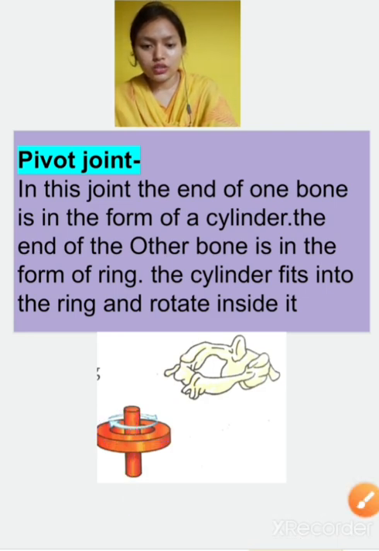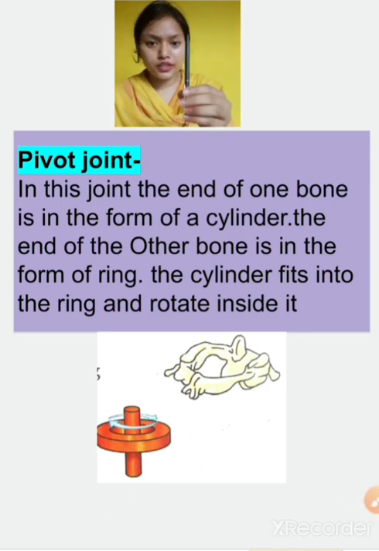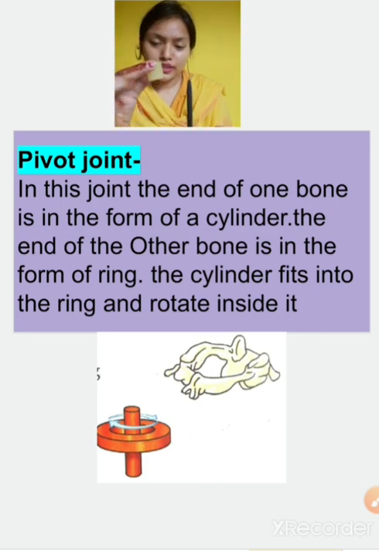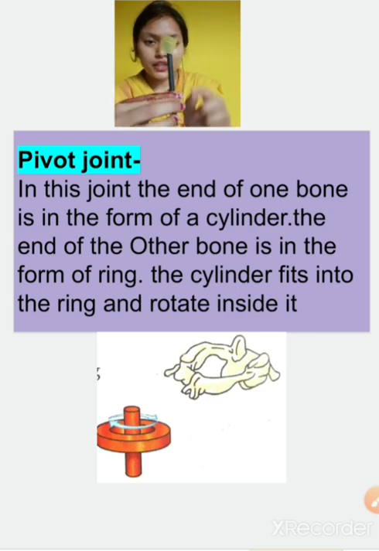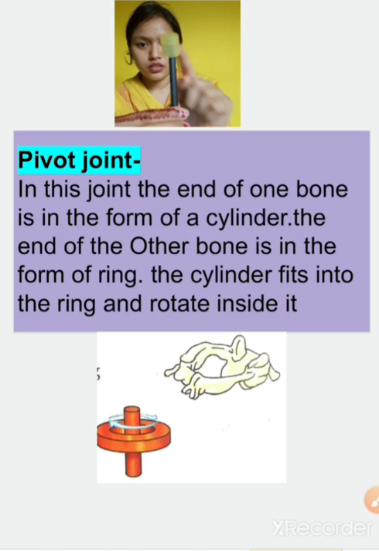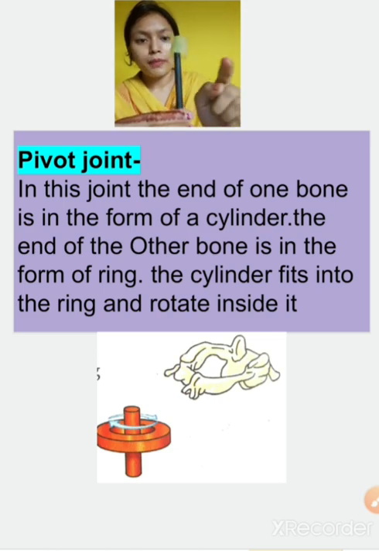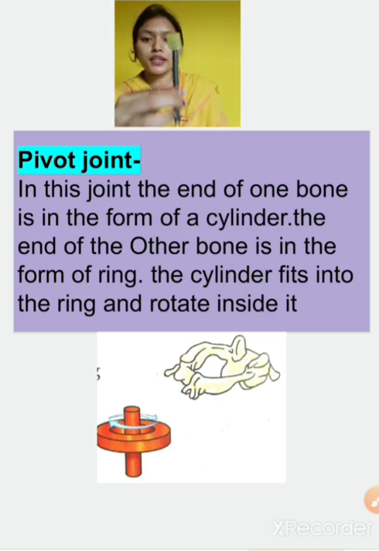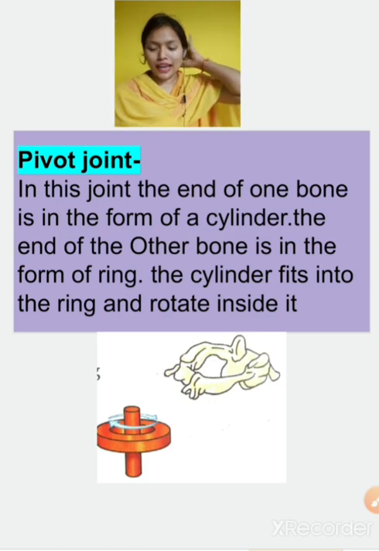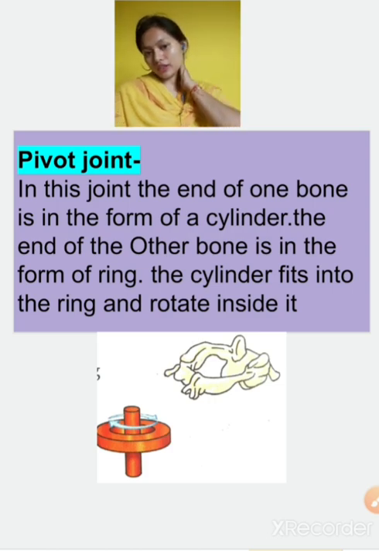I'll show you through the pen and cap. Like if this is one cylindrical bone and this is the circular bone, this bone and this bone fit like this, and the other bone can move in all directions like this. So this is the pivot joint, and these joints are present on our neck portion, on the head.